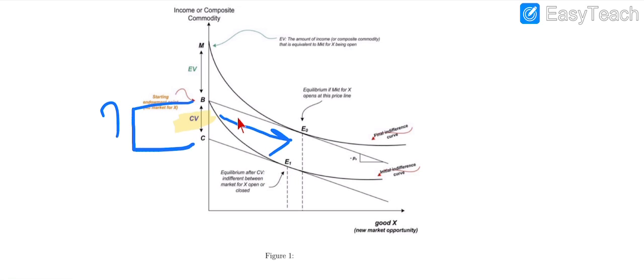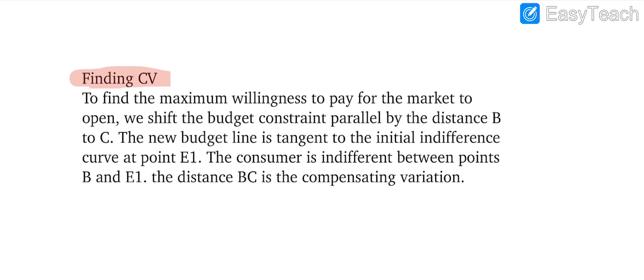The consumer was here and shifts to the second budget line, where the initial indifference curve is tangent to the budget line at E1. This gap BC is presenting the compensating variation. The consumer is indifferent between points B and E1, and the distance BC is the compensating variation. You have to remember this BC presents the compensating variation.